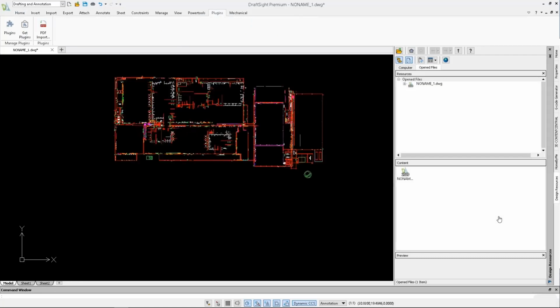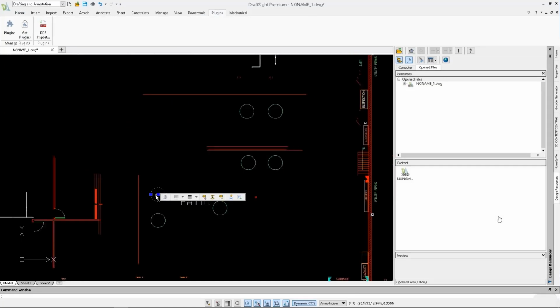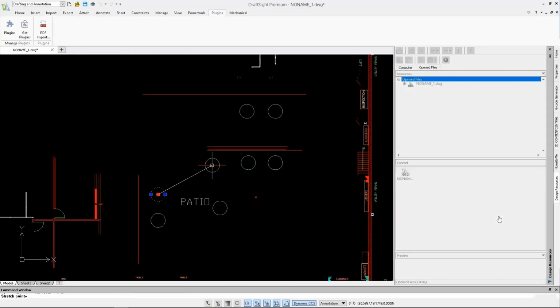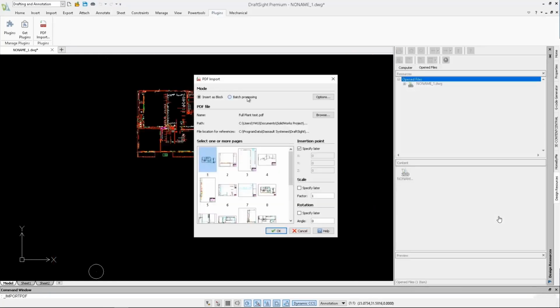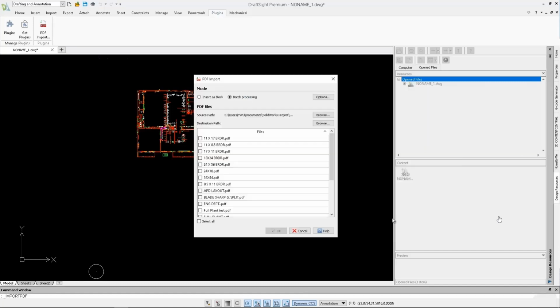Now you can explode the entire converted block into individual lines and curves and circles, and feel free to make quick and easy changes and save it back to DWG. Now, what about a lot of PDF drawings? We also support the automation of batch processing a lot of PDFs. See, this is a long list of PDFs.